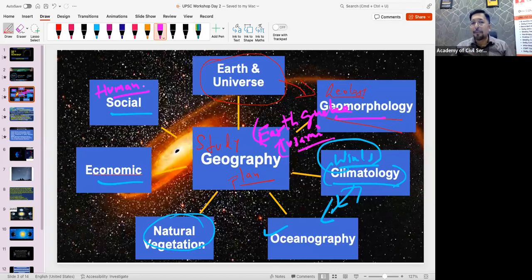Also, we have to study about the people who are settling in maybe villages or maybe in urban areas. How these people are settling in the villages, how many different types of tribes are there. Those things we have to study in detail. And in economic geography, what we need to study is the resources. Resources, remember this word.